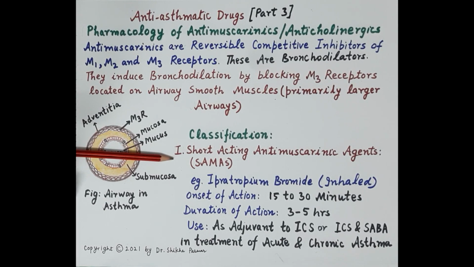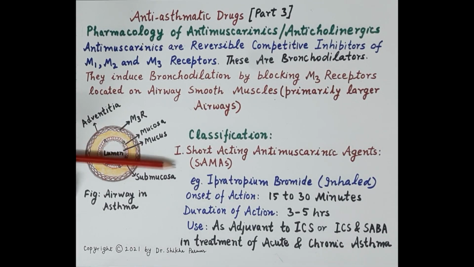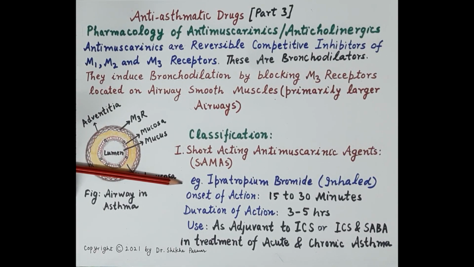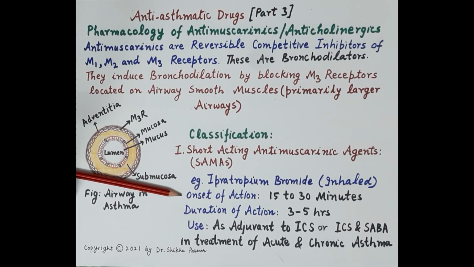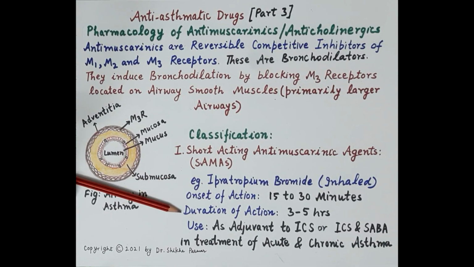Now, let's first talk about the short-acting muscarinic agents, that is SAMAs. The most important drug under this category is ipratropium bromide. Ipratropium bromide is a short-acting inhaled anticholinergic bronchodilator, and it provides a bronchodilatory effect within 15 to 30 minutes, and the duration of action is 3 to 5 hours. Now, it is important to note that inhaled anticholinergics are less efficacious compared to inhaled beta-2 agonists in asthma, and therefore they are not used as primary bronchodilators.